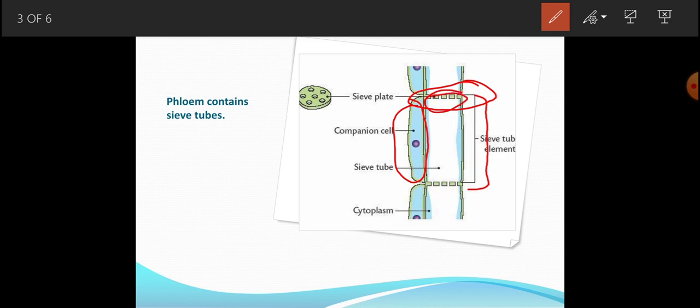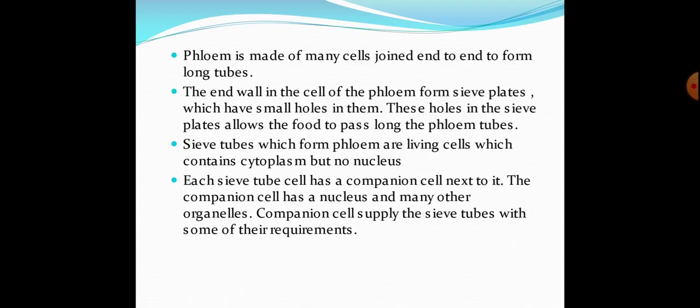These small holes in sieve plates allow the food to pass along the phloem tubes. The cells of phloem are called sieve tubes. Sieve tubes which form phloem are living cells which contain cytoplasm but no nucleus. Let me clear this thing for you. Sieve tubes, that is, sieve cells, have cytoplasm. They are living cells without a nucleus. The sieve tubes do not have lignin in their walls.